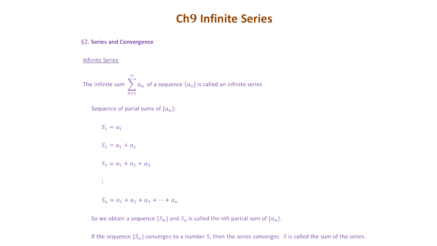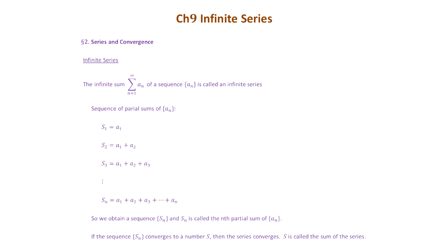What's the new sequence? The first term of the new sequence, S1, is just a1, the same as the original sequence a_n. And the second term of this new sequence is just the sum of the first two terms of the original sequence, so that's a1 plus a2. And the third term is the sum of the first three terms, so S3 equals a1 plus a2 plus a3, and so on.